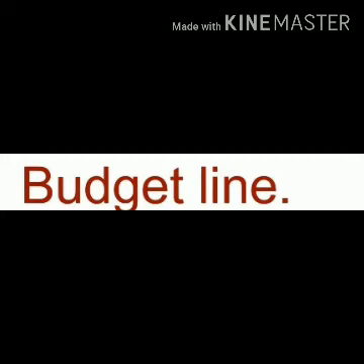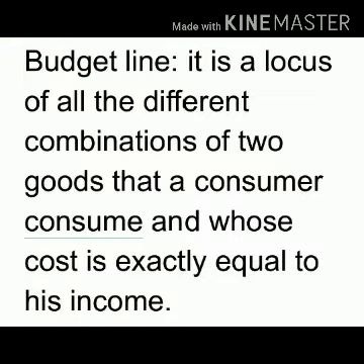So what is a budget line? It is a locus of different combinations of two goods which the consumer consumes and whose cost is exactly equal to his income. Here the consumer is going to consume two goods, so it's a combination of two goods, and the cost of those goods is equal to the consumer's income.